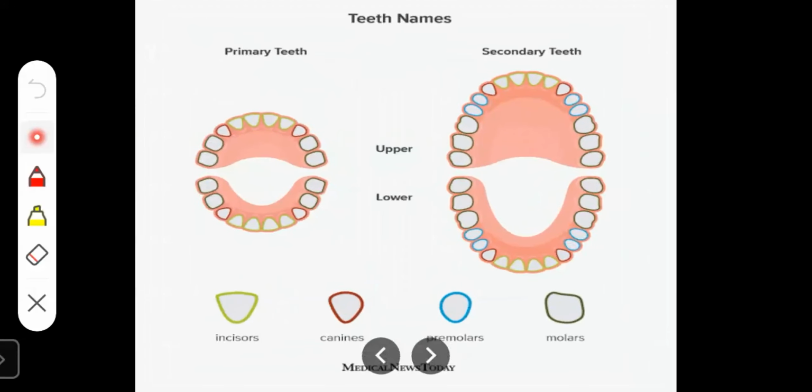See the position of the teeth again. Backwards, they are the molar teeth. Then these are the premolar teeth. Then canine teeth and incisor teeth.